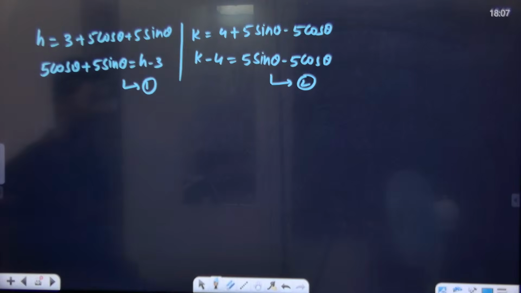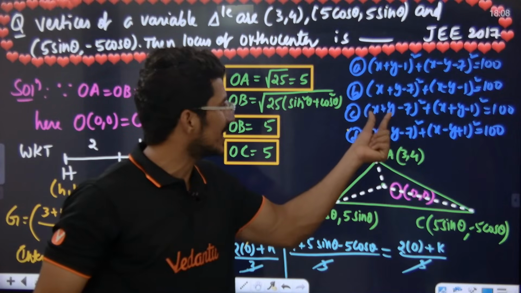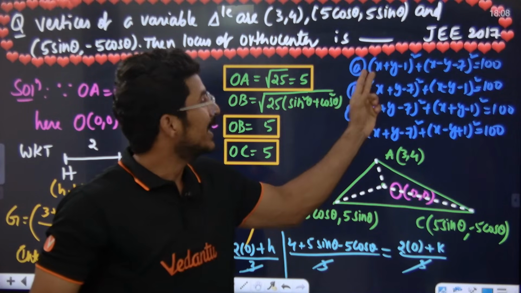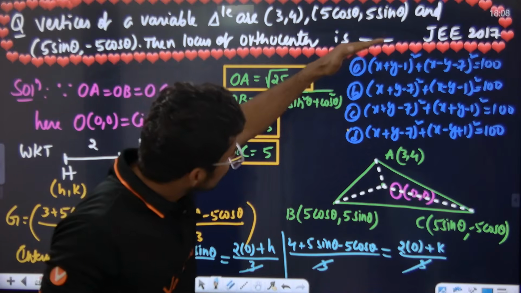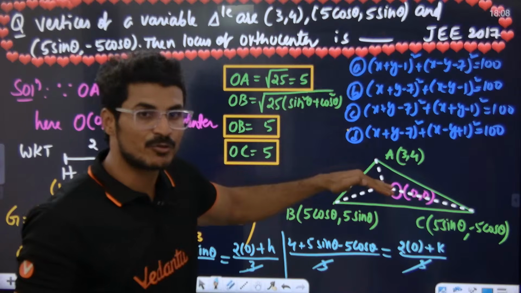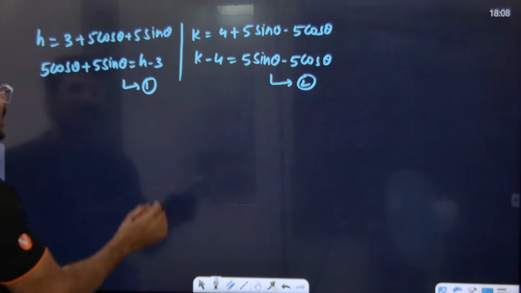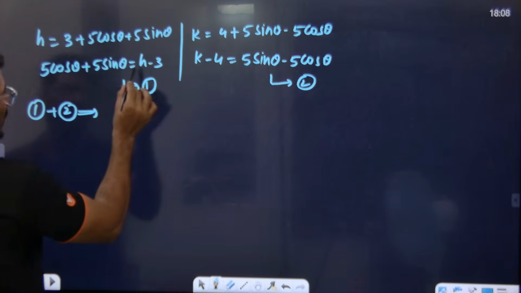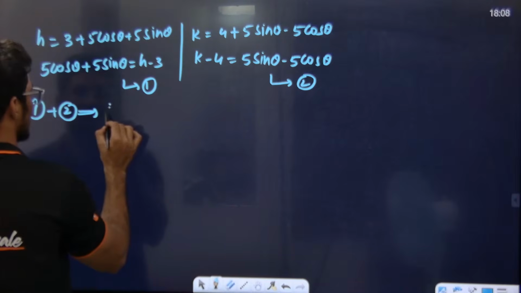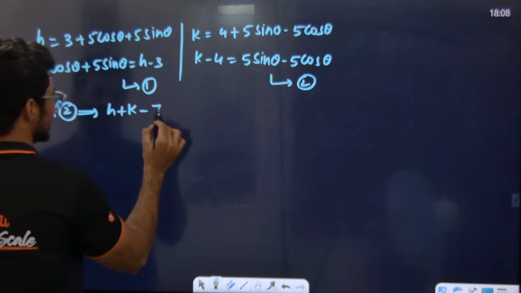The options are x plus y minus 7, and x plus y minus 1 they have given. These are the options. Now see how these options come. What will we get if we add 1 and 2? 1 plus 2 gives h plus k minus 7.